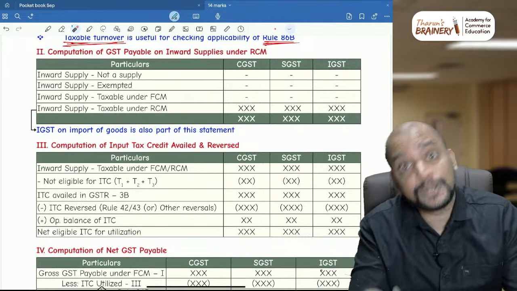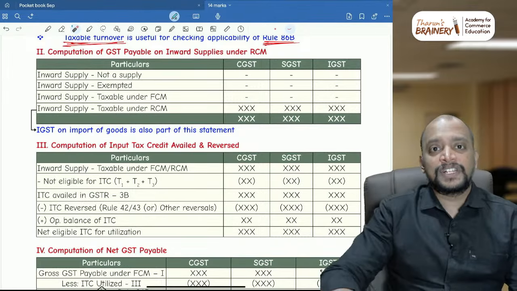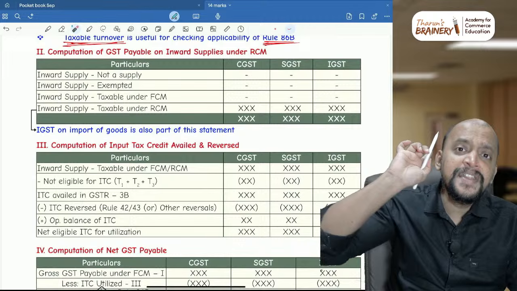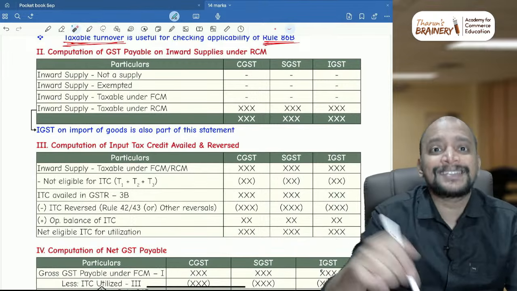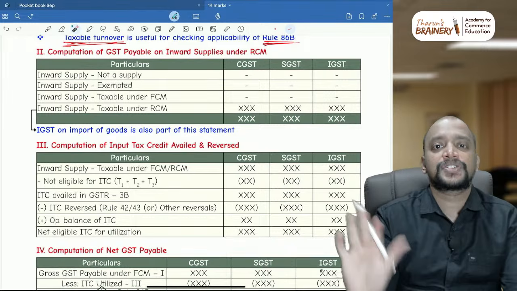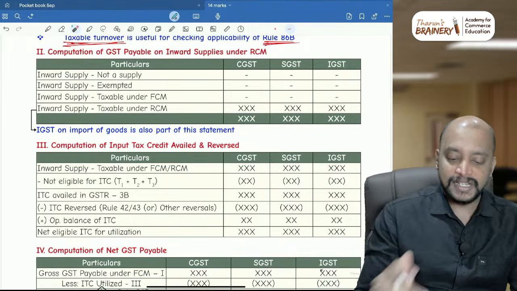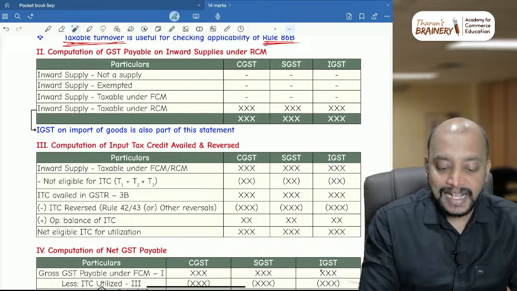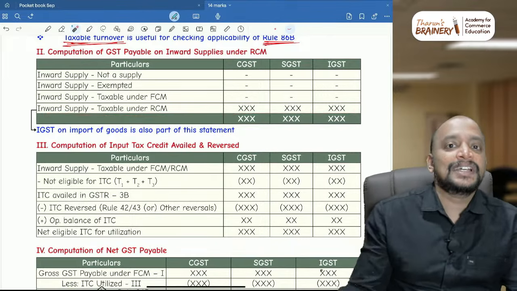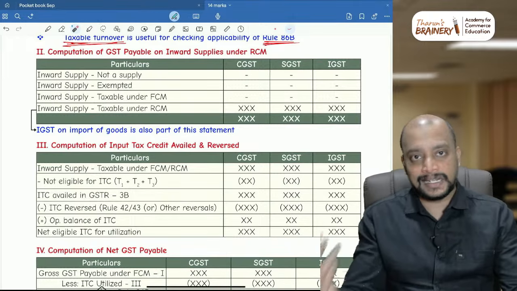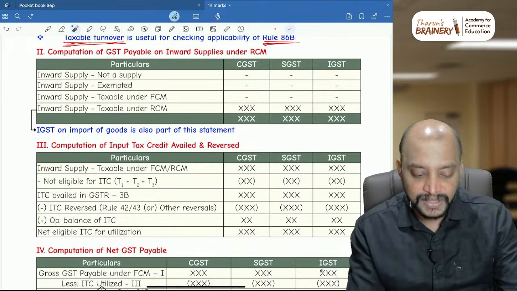If ITC is not available also, you write that ITC not available like that. Every point given in the 14 marks question should come into the answer sheet, should be entered into the answer sheet in one place. So that is with respect to this inward supply taxable under RCM. So that definitely you need to bring it here. If it is intrastate, CGST, SGST; if it is interstate, IGST column. That's with respect to this.